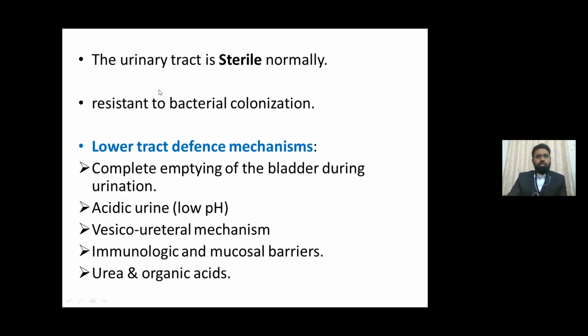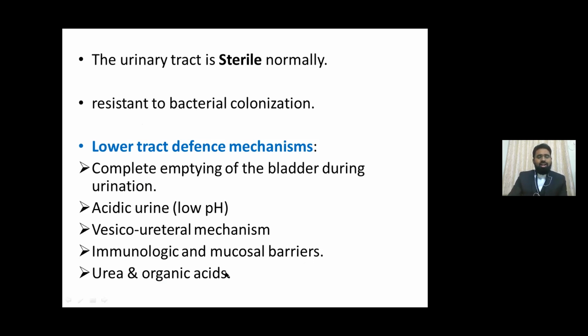Usually, the urinary tract is sterile, and there are many defense mechanisms that inhibit bacterial colonization. There are some defense mechanisms in the lower tract, like complete emptying of the bladder during urination, that inhibits urinary stasis, which prevents bacterial growth. Acidic urine directly kills the bacteria. A vesicoureteral mechanism prevents reflux of infected urine into the kidney, and immunologic and mucosal barriers prevent adhesion of the bacteria to the epithelial cells.